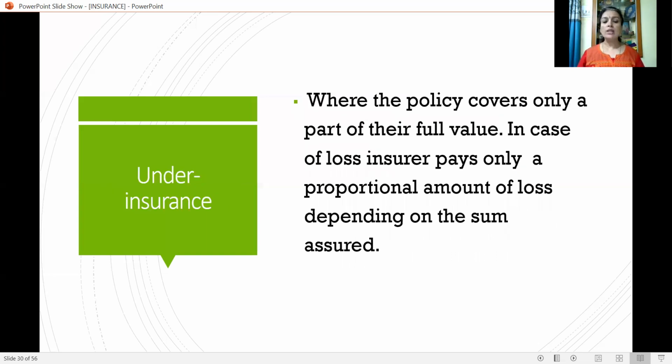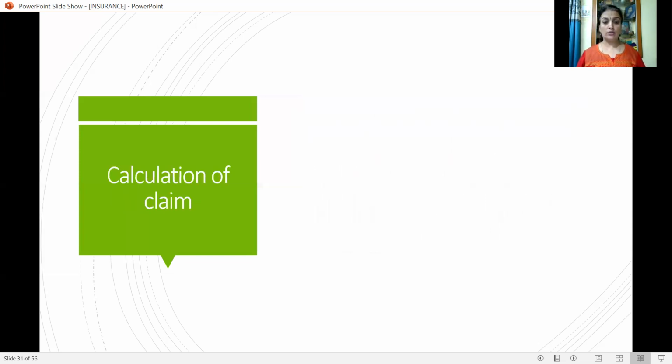Where the policy covers a part of the full value, in case of loss, the insurer pays only a proportional amount of loss depending on the sum assured. That is the case of underinsurance. Here, the actual value will be more, but only part of the value is being insured. That is, 80% of the actual value might be insured. Then the insured value will be just 80% or 4 upon 5 of the actual value. That is the case of under insurance.